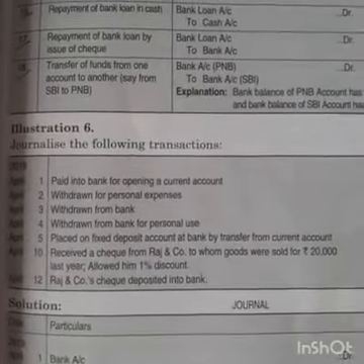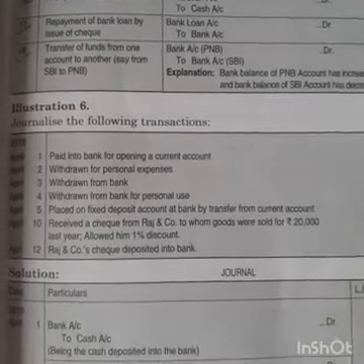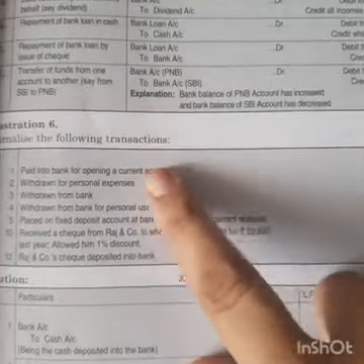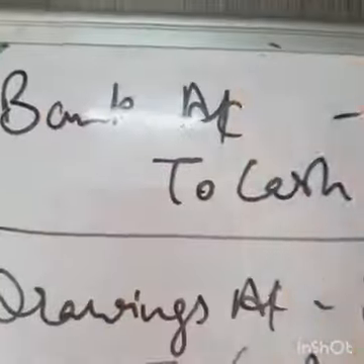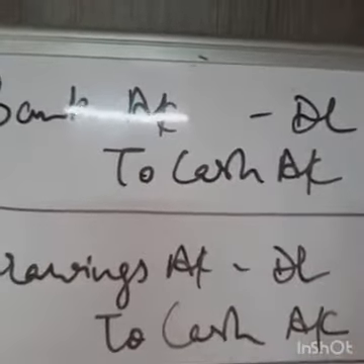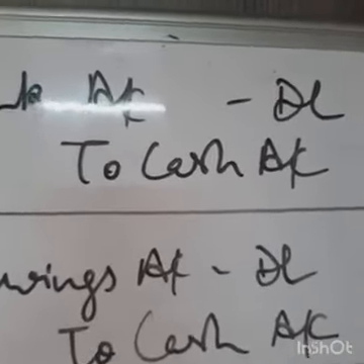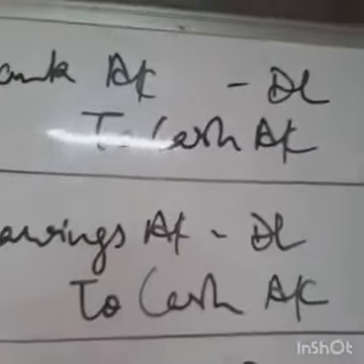Now students, I am going to take up illustration number 6 for banking transactions. The illustration says: journalize the following transactions. First one is paid into bank for opening a current account, means business account. So the entry will be bank account debited to cash account. As cash is going out of our business, balance is reducing, asset is reducing, so it will be credited, and bank balance is increasing, so it will be debited.